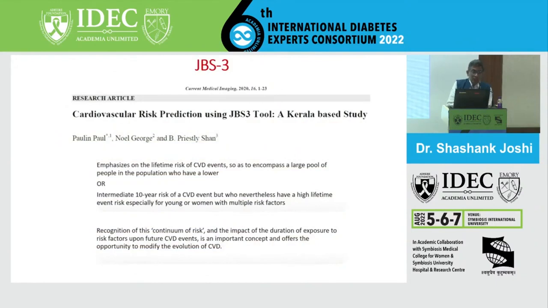And then, as I said, Kerala data from Pauline Paul, published in 2020 on the JBS3, has very clearly shown that if you look at lifetime cardiovascular risk score on a large pool of the population, or the intermediate 10-year risk score in our population, there is a risk continuum. In Indians, we see this risk continuum.